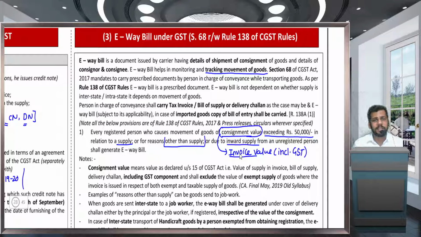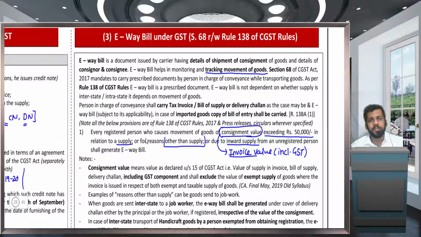Now, as far as the CA final syllabus is concerned, in our case, interstate movement is covered. Intrastate movements are not governed in our syllabus. Why? Because in case of intrastate movement, this 50,000 limit is much higher. For example, in Maharashtra it is 1 lakh rupees, and in Bihar it may be 2 lakh rupees.